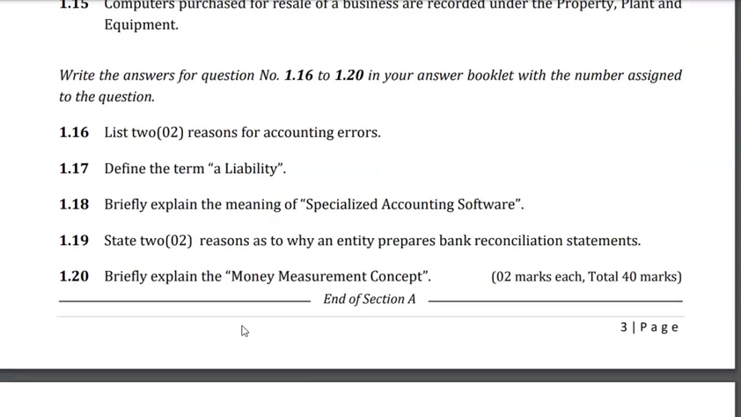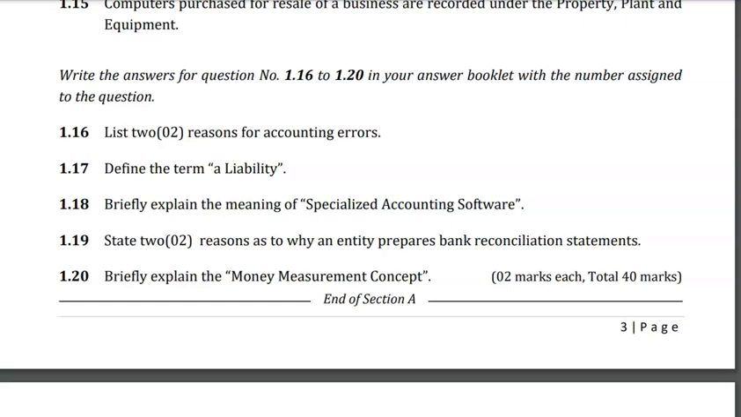Write the answer for 1.16 to 1.20 in your answer booklet with a number assigned to the question. So the first question is, they are asking, list 2 reasons for accounting errors. Why is there an accounting error? You studied about accounting errors.